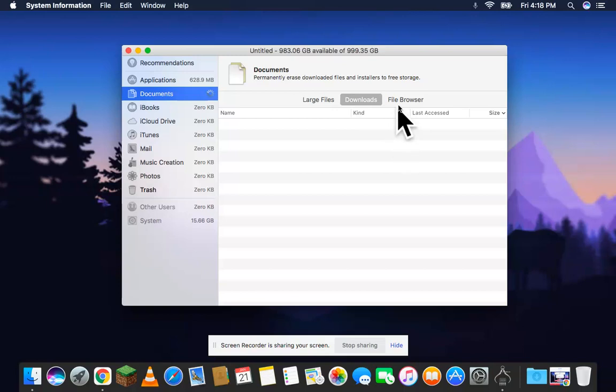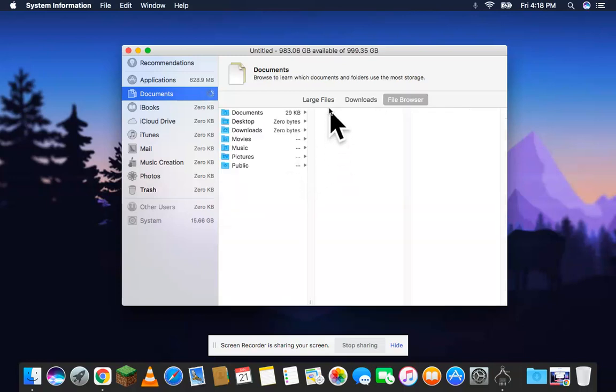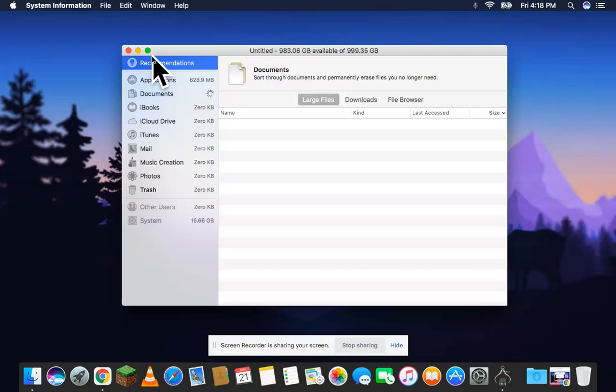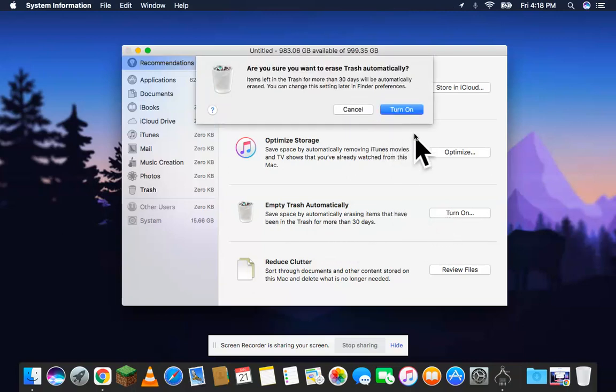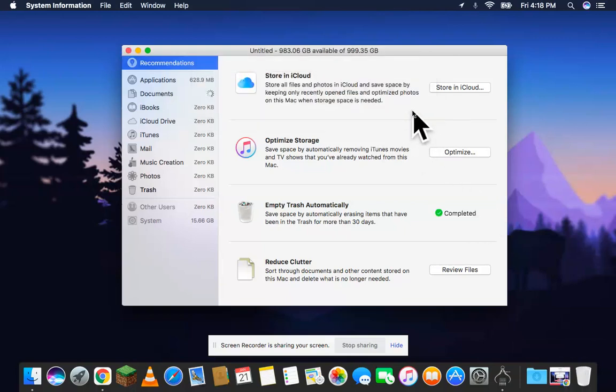So we have downloads, and then we have this. Okay, there seems to be no large documents. Empty trash automatically. This is one helpful feature. Save space by automatically erasing items that have been in the trash for more than 30 days. So trash that was left in here for more than 30 days will be permanently deleted. Click turn on.